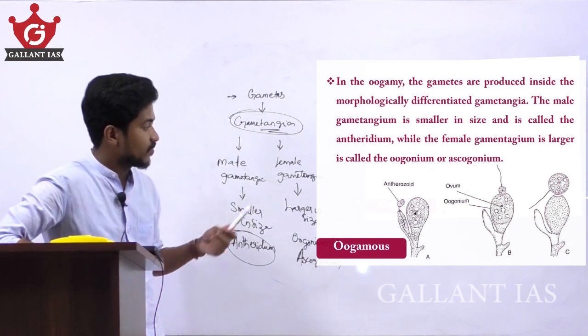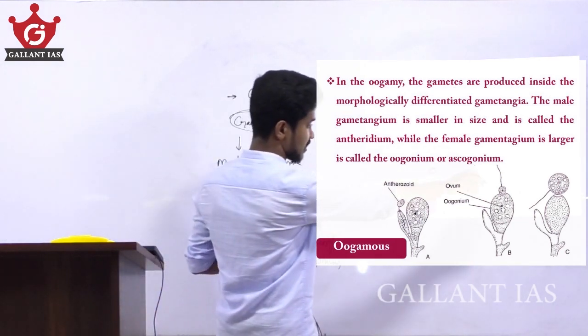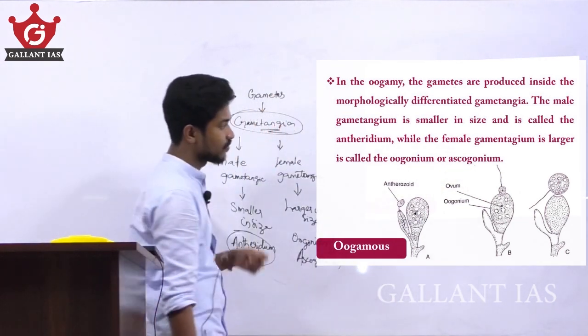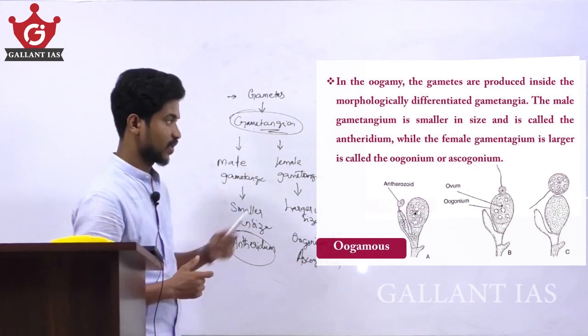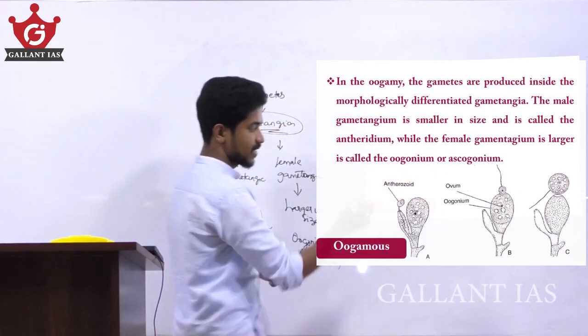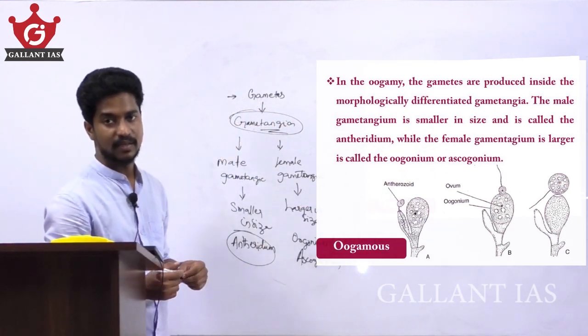Figure C shows the fusion of the male and female gametangia, the male smaller in size and the female larger in size.